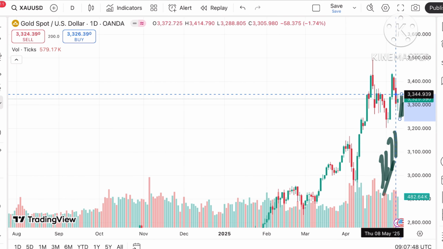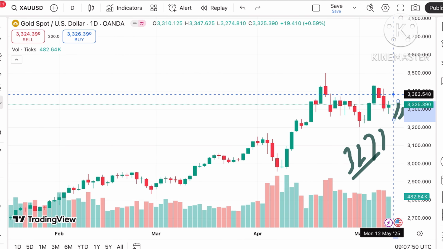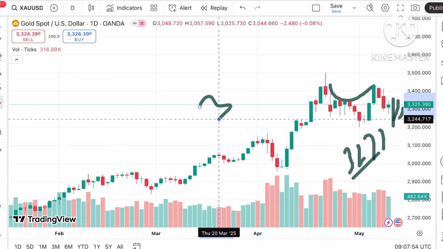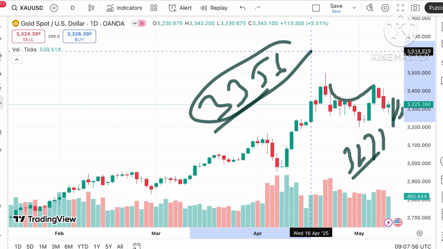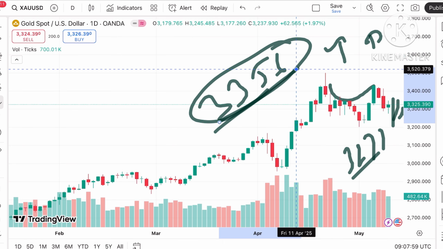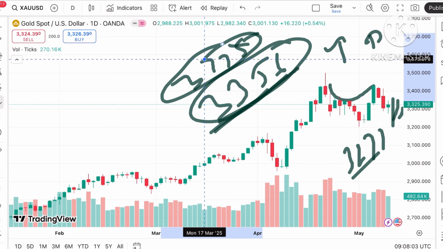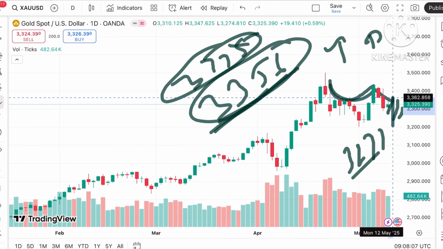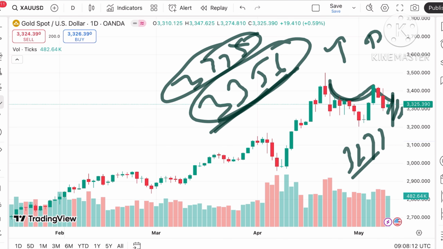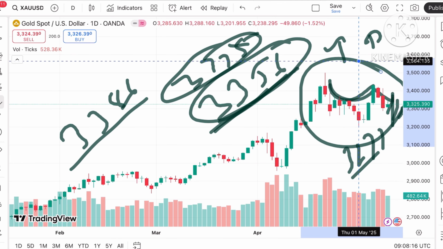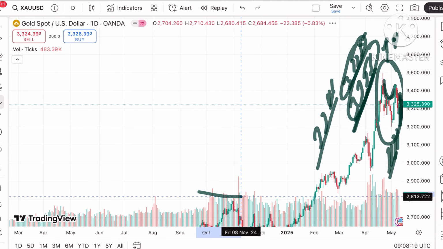There are 2-3 things that you have to note, because there is a smaller pattern forming at this particular level. If the price starts going above a level of 33.56, there are higher chances of further upside. We can see 33.56 or 33.55, these are the levels. If it starts sustaining this level, we can see a further upside, because this particular pattern will support this trend. So we can see it can move towards a level of 33.70, and from there it can go towards 33.86.